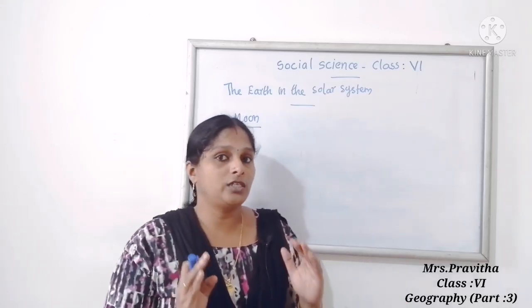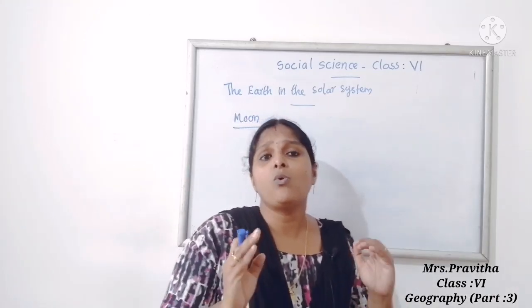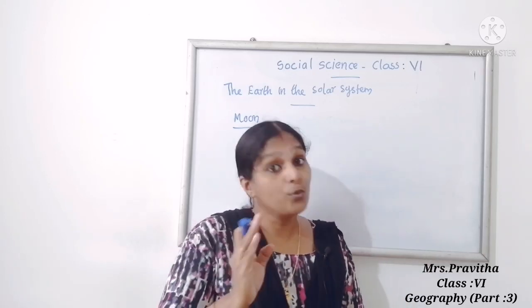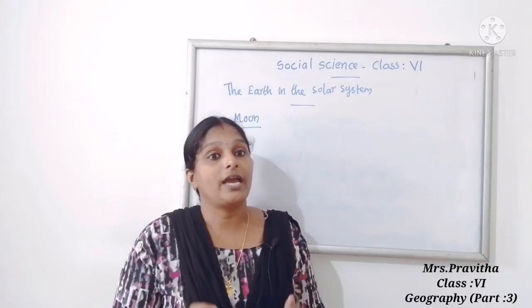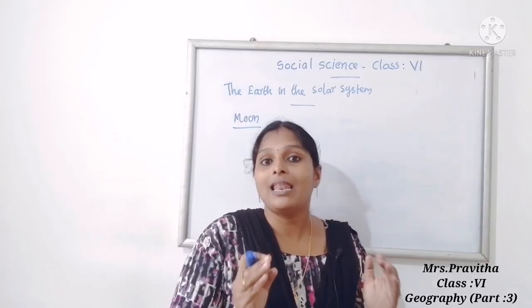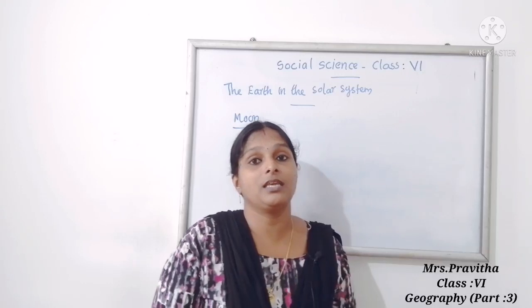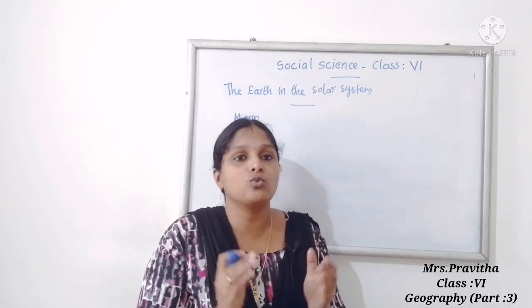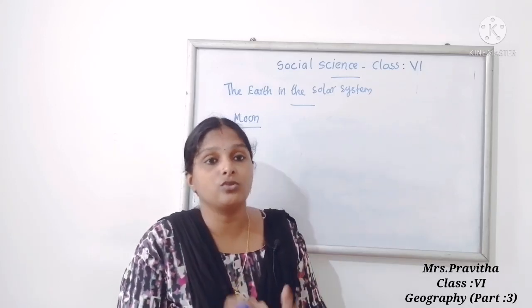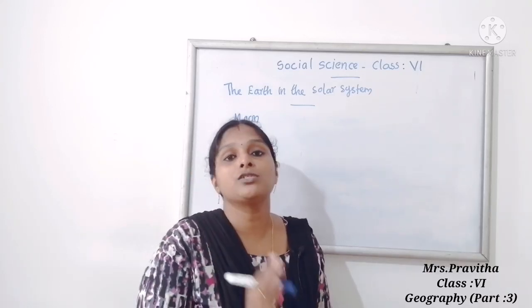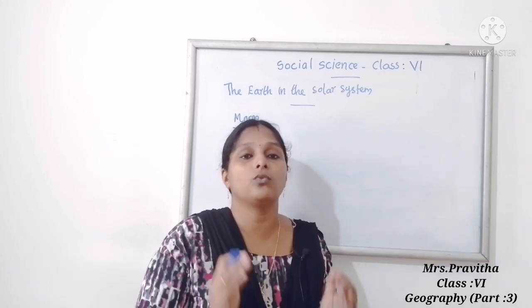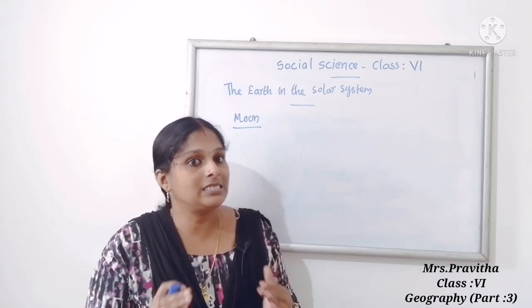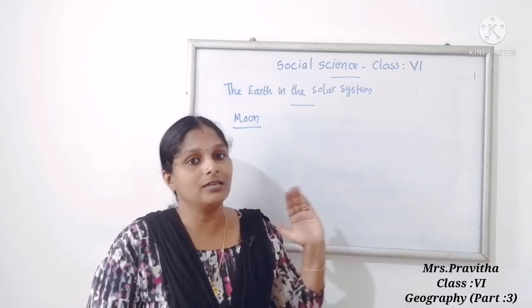Then, children, you already heard which is the only celestial body where humans have successfully reached: the moon. On 20th July 1969, Neil Armstrong became the first man to step on the moon. Now we will look at the distance between the moon and the Earth.